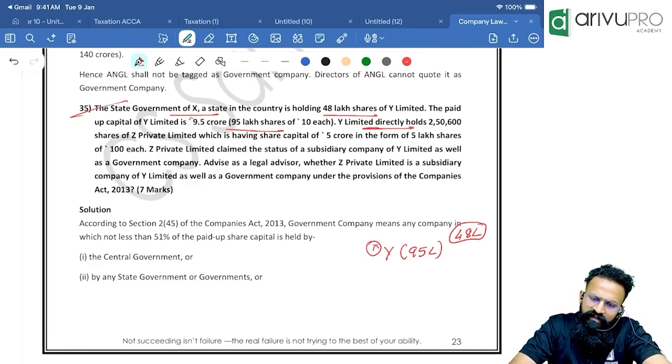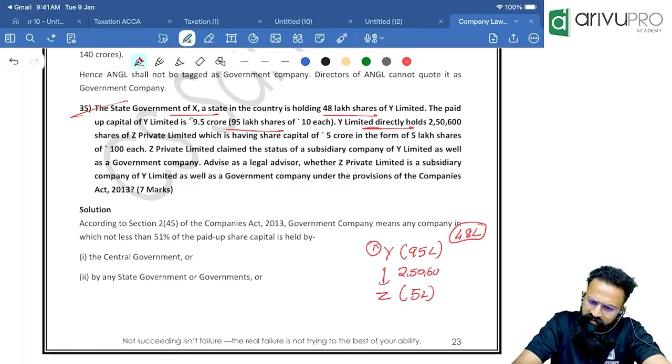Okay. Y Limited directly holds 2,50,600 shares of Z Private Limited. So there is Z. In this, people, total they have 5 lakh shares. In this, how much is Y holding? Y is holding 2,50,600. Yes, it's a subsidiary company because it holds more than 1/2 of the total voting power.